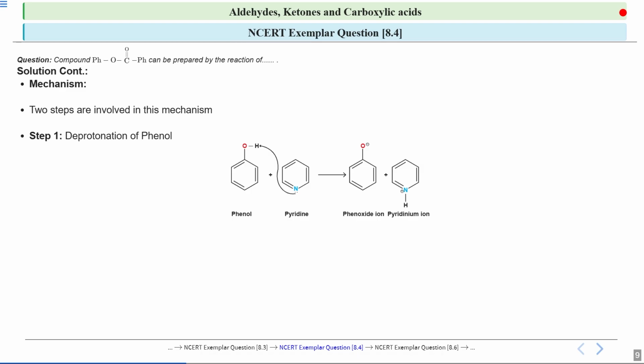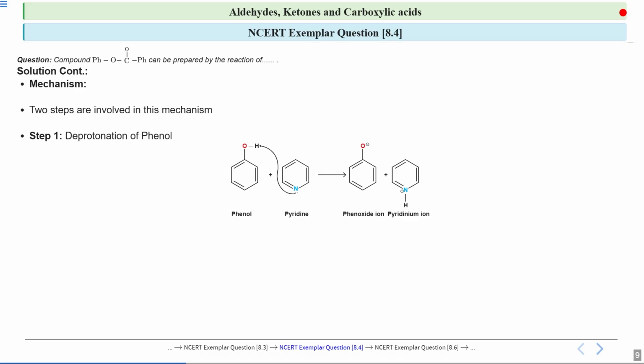Deprotonation means the removal of a hydrogen ion, or H plus ion, from phenol. You will see that this pyridine has a nitrogen which has its lone pair. So it will take up this proton from this phenol. This activates the phenol, making it a better nucleophile or an electron donor.